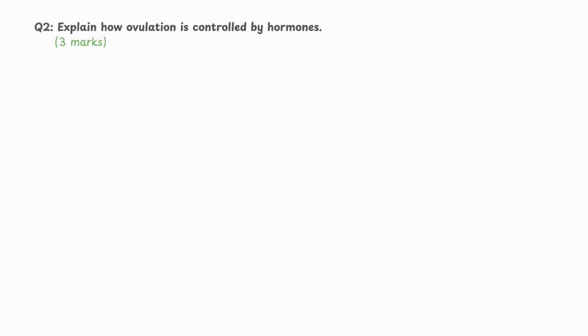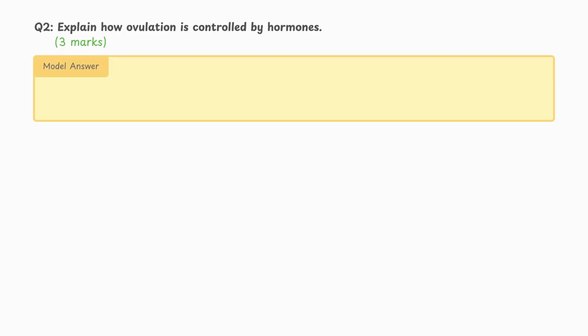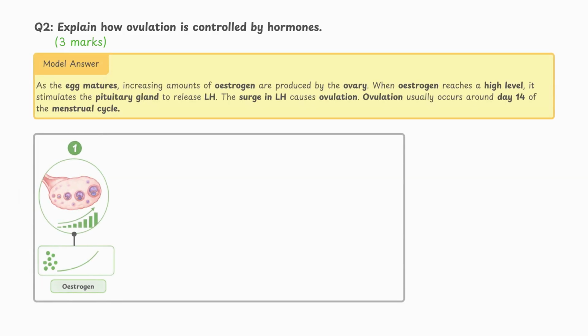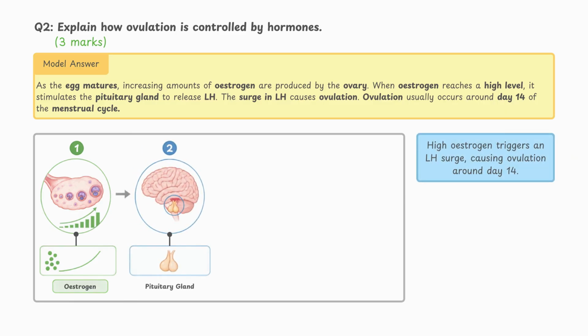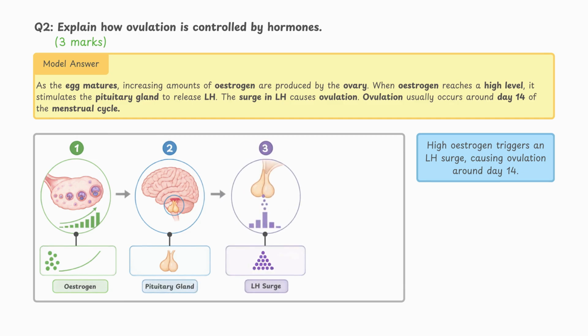Next, question number 2. Explain how ovulation is controlled by hormones. As the egg matures, increasing amounts of estrogen are produced by the ovary. When estrogen reaches a high level, it stimulates the pituitary gland to release LH. The surge in LH causes ovulation. Ovulation usually occurs around day 14 of the menstrual cycle.